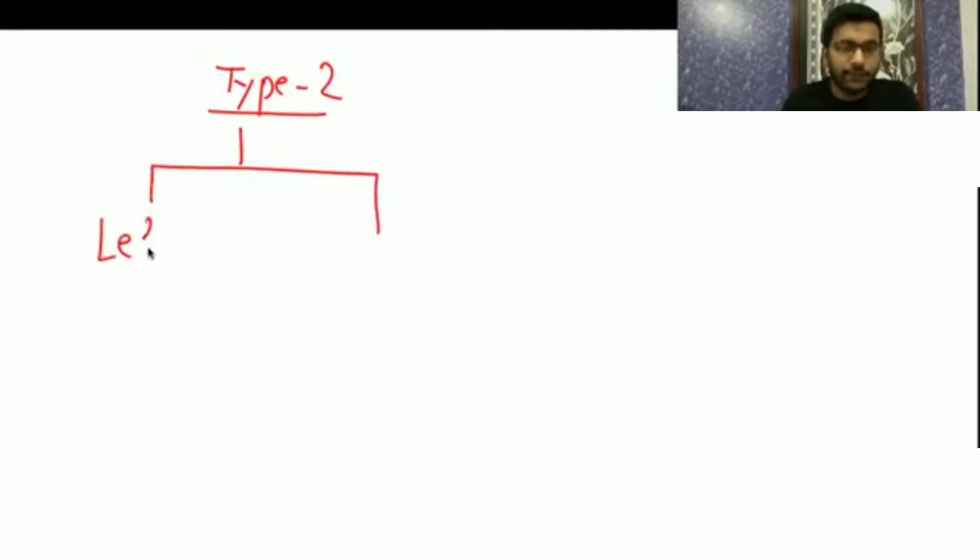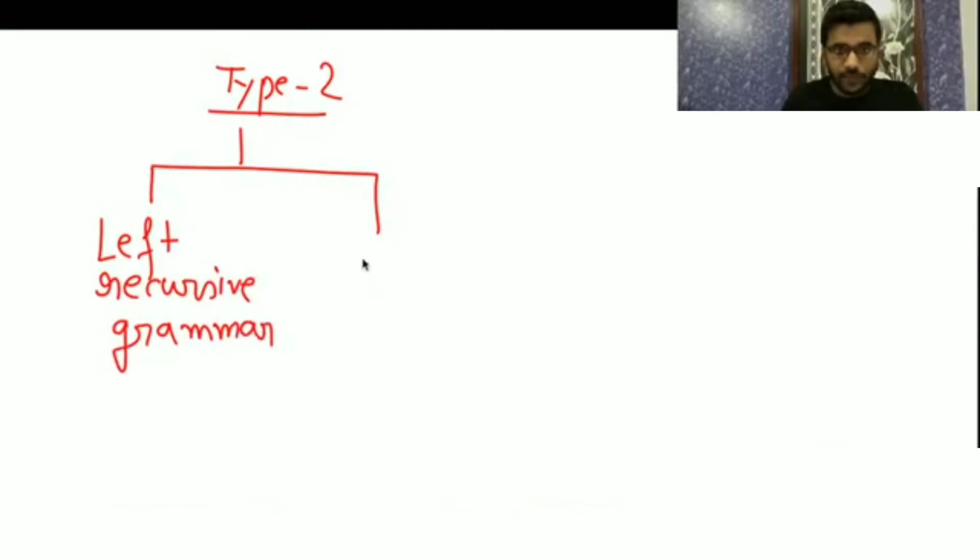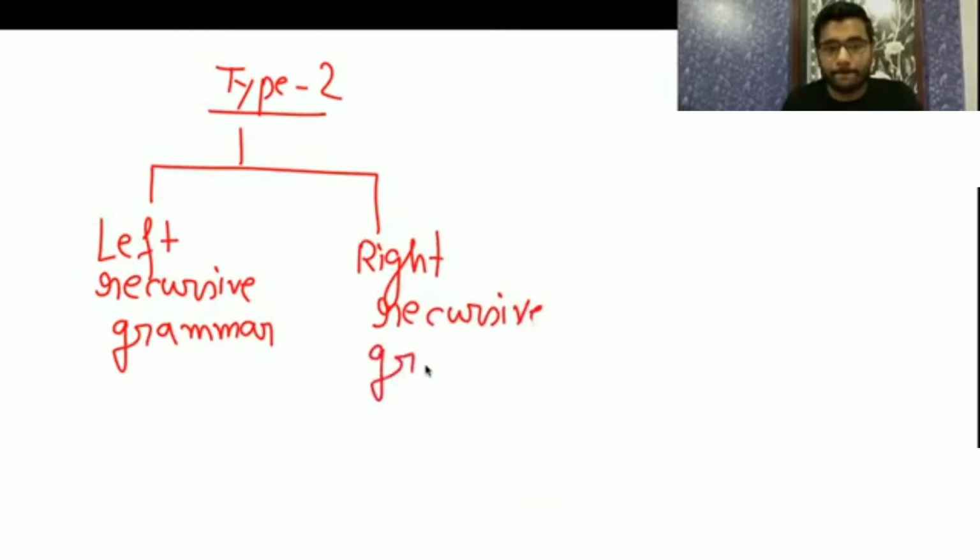Now we have seen that there are two types of grammar. Means in context free grammar some classification was there. That type 2 grammar you can distinguish into two ways: left recursive grammar and another is right recursive grammar. So type 2 are of two types that we have seen. One is left recursive, another is right recursive grammar. So these two now I will explain.